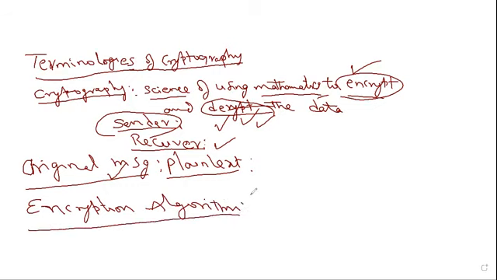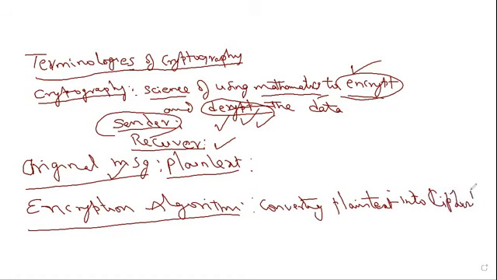It is the algorithm used to convert plain text into another form. That converted form is called ciphertext. Plain text into ciphertext is the aim of the encryption algorithm.